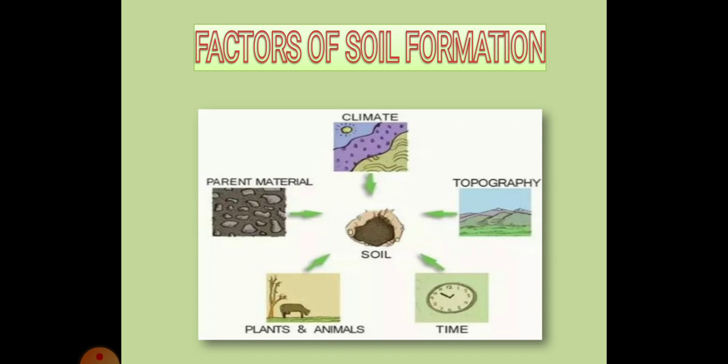Humus increases the soil fertility. Again, microorganisms also play a very important role in soil nutrient cycle and minerals balance. They also help in the process of decomposition.